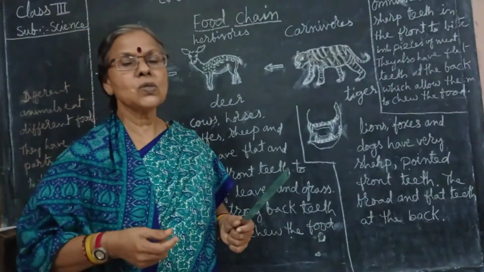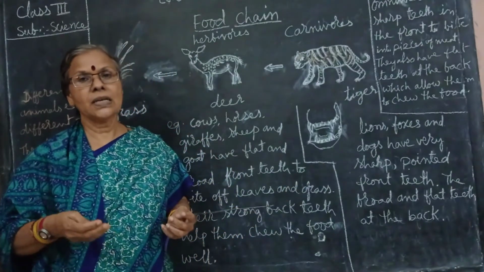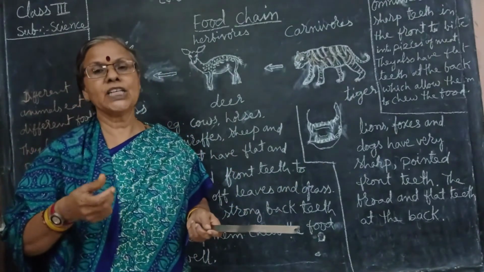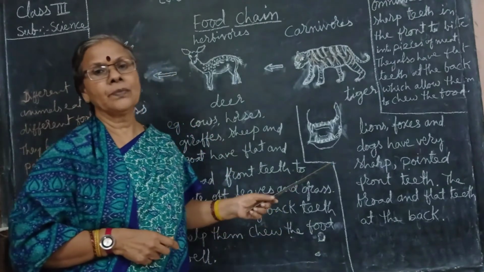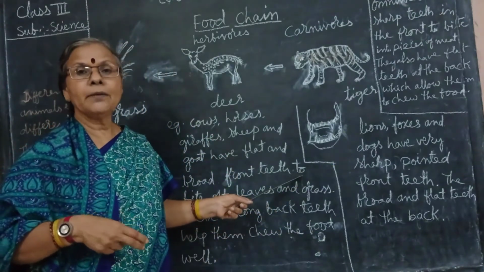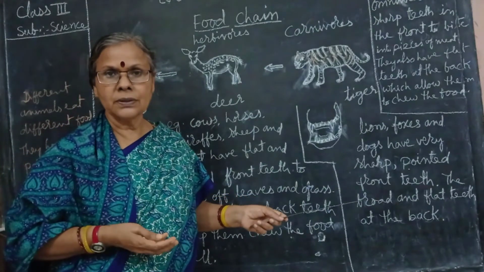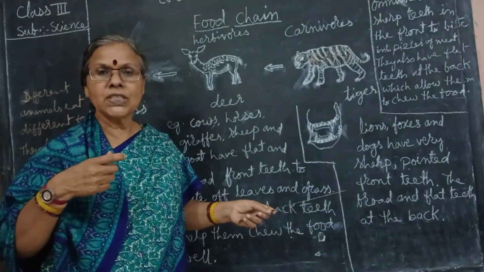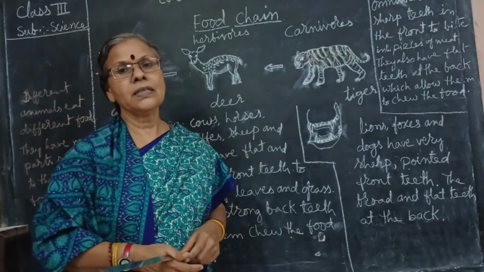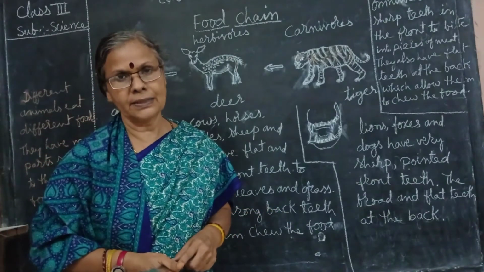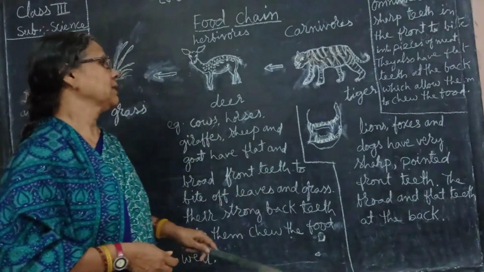The cows and buffaloes cut the grass and swallow it quickly. After some time, they get it back into their mouth and continuously chew the food. It is called chewing the cud.